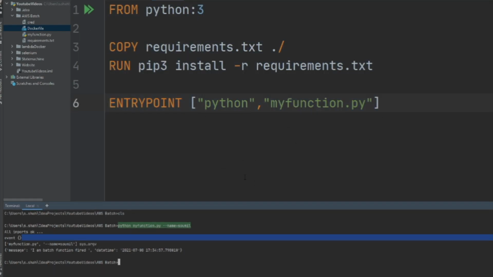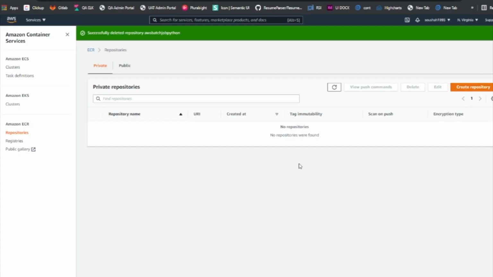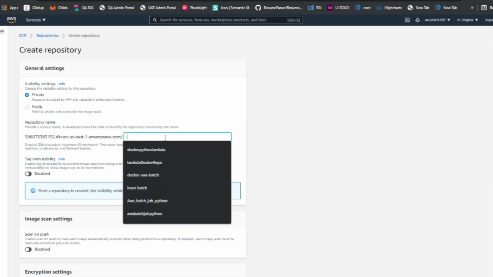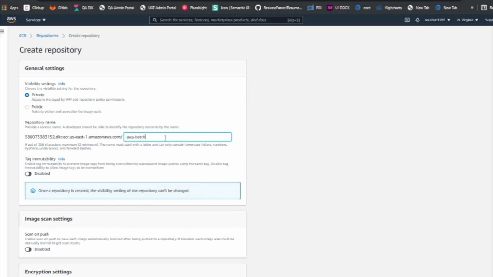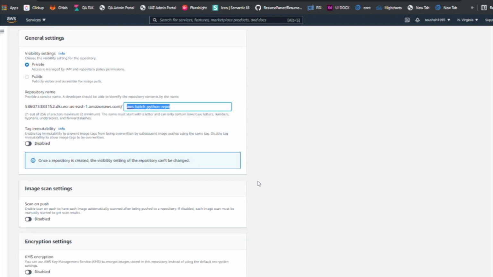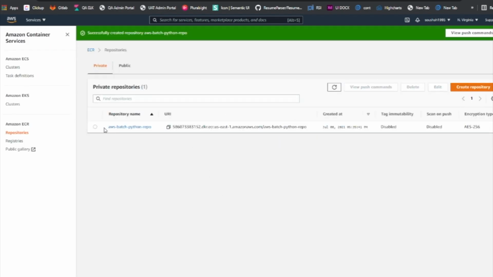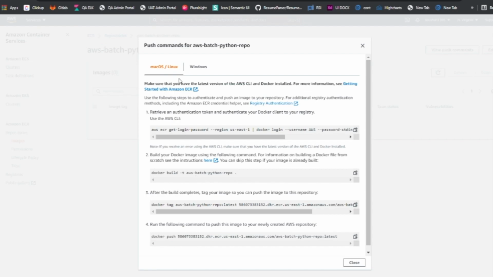Now let's push everything to AWS and create our AWS Batch resources. I'm on ECS, and I go to the repository. Let's click on create repository. A private repository would be great. I would name this AWS batch Python repo. Whatever name you want, it's just a fancy name. Click on create repository. This should create a repository.